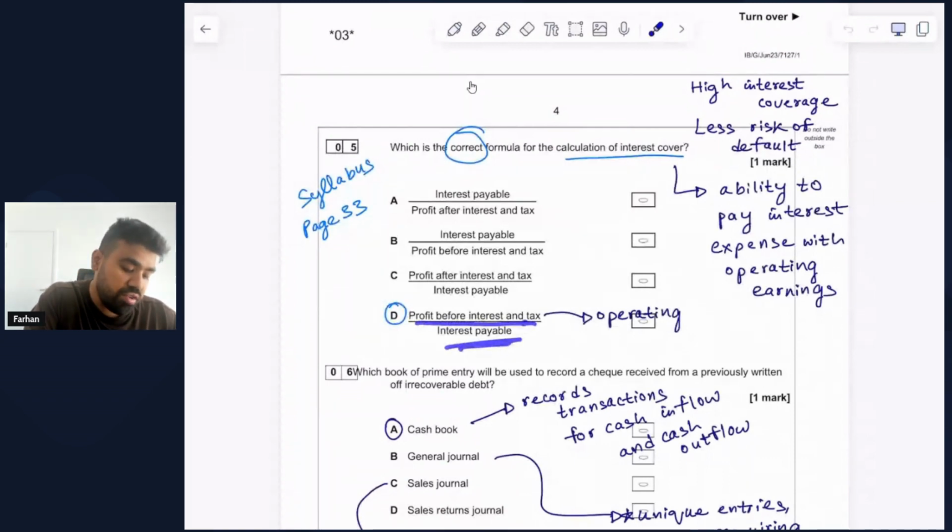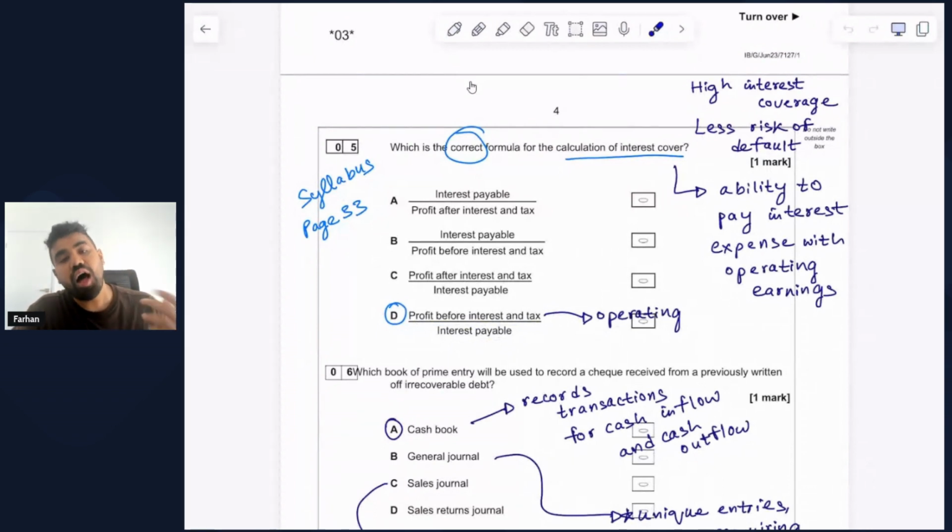Now, profit before interest and tax is also known as operating income. Again, the definition of interest coverage simply means the ability to pay interest expense with operating earnings. And the higher the interest coverage, the better or financially solvent a business is, which in turn also reflects the less likelihood of defaulting on any loans that the business has. So the correct option we would select for question number 5 is option number D.